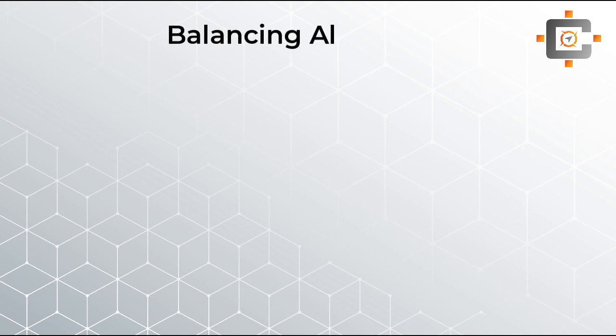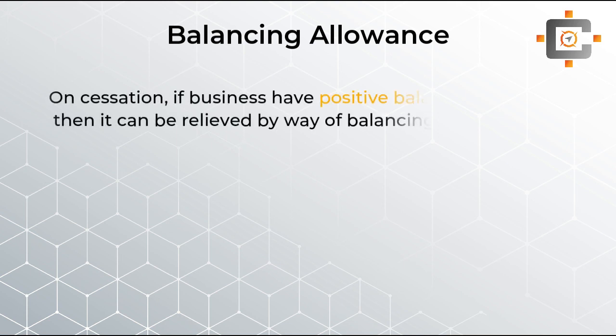Now students, the next topic is totally opposite, and that is the balancing allowance. Student, this is the balancing allowance. As you can see in the name also, it's an allowance. So that means whenever we see the allowance word, it's a benefit for us. That means in the previous topic we were talking about, students, the negative amount, and here we are going to talk about the proper positive amount.